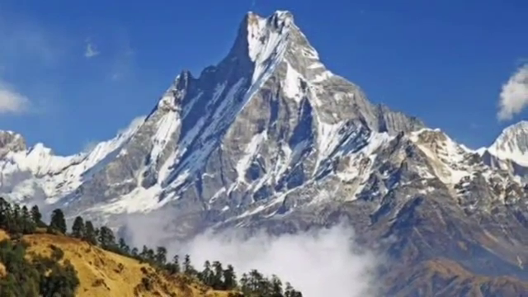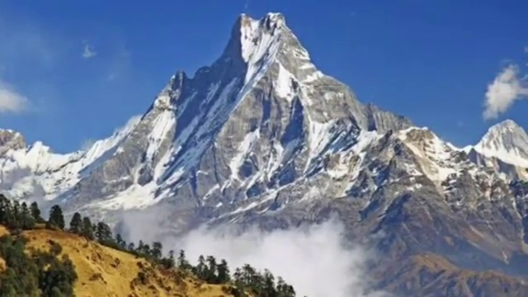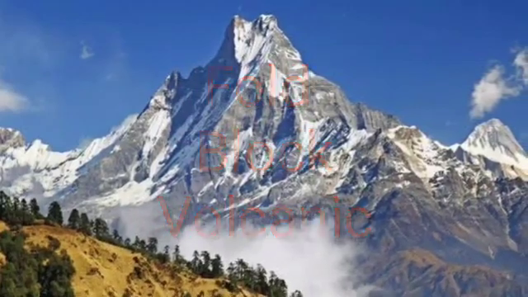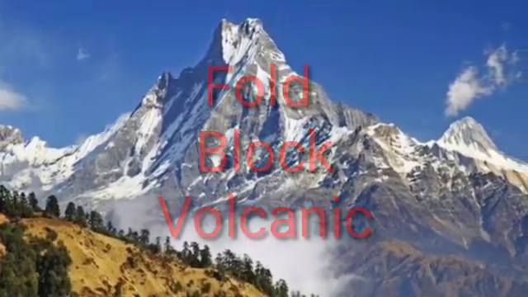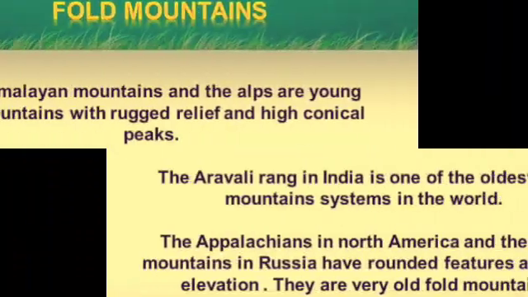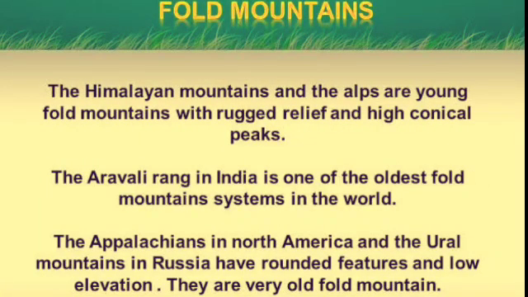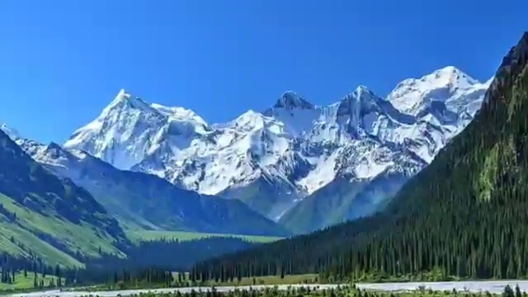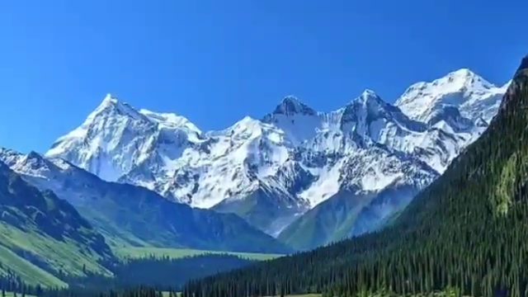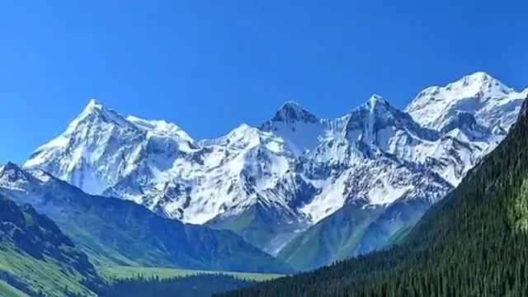According to the shape of the mountains, we can classify them into three: fold mountains, block mountains, and volcanic mountains. These mountains are also formed by different activities or processes. Examples of fold mountains are the Himalayan mountain ranges, the Alps in Europe, and the Aravalli mountain range in India. These are good examples of fold mountains.